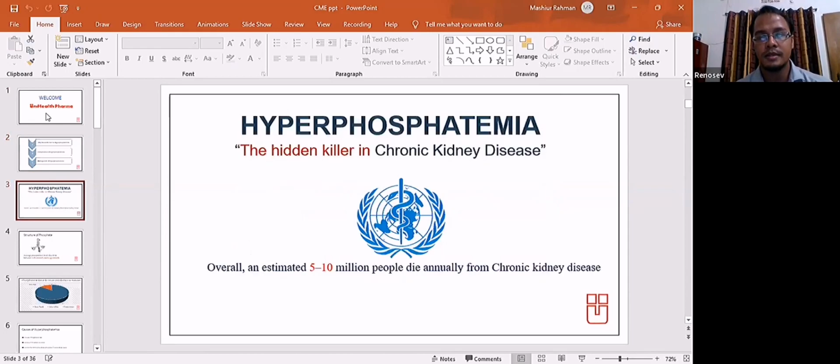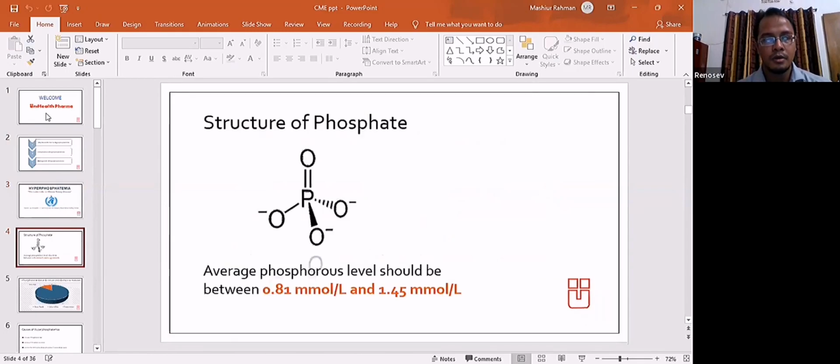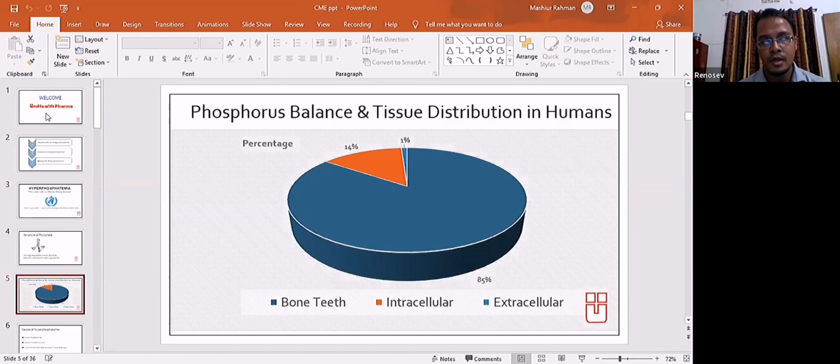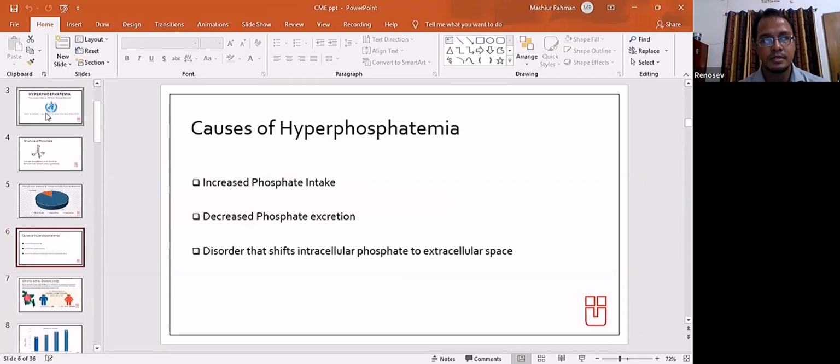Hyperphosphatemia, we know that it's a hidden killer in chronic kidney disease. Overall, an estimated 5 to 10 million people die annually from chronic kidney disease. We know an average man has a phosphorus level between 0.81 millimole to 1.45 millimole per liter. The distribution of phosphorus in bone and teeth is 14%, intracellular is 1%, and extracellular is 85%.